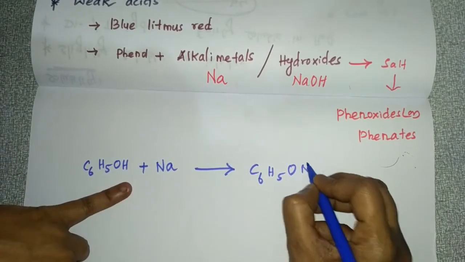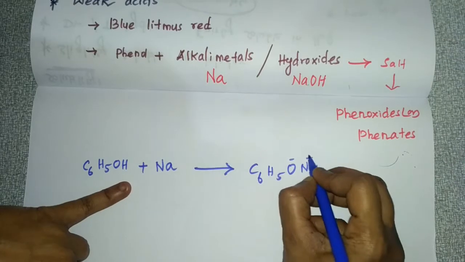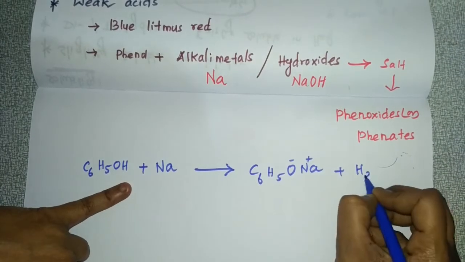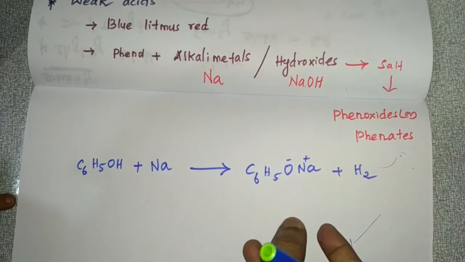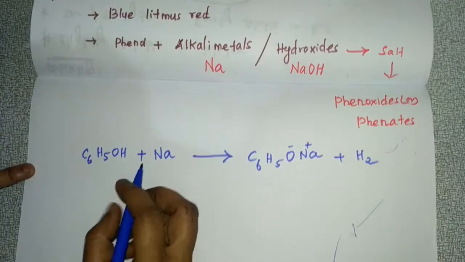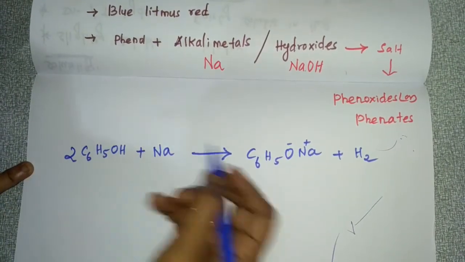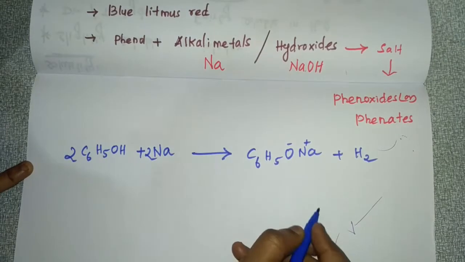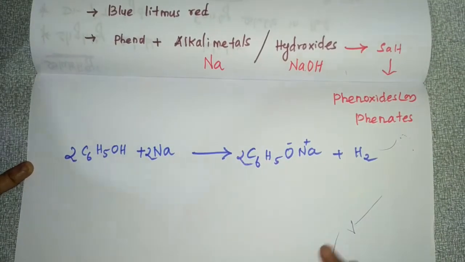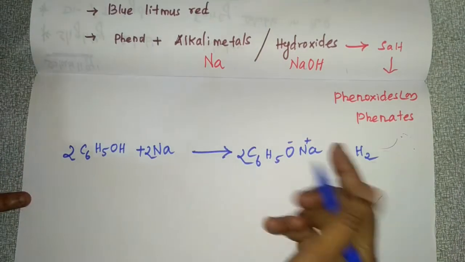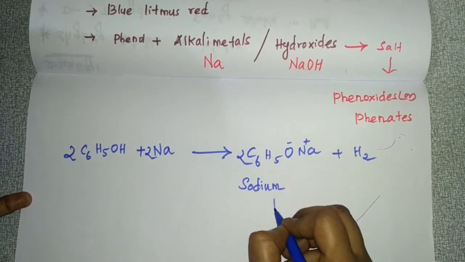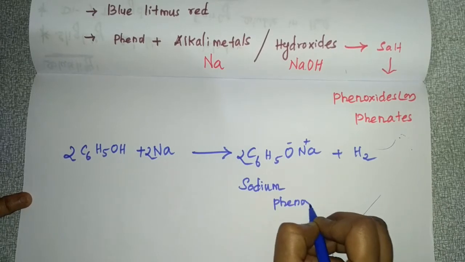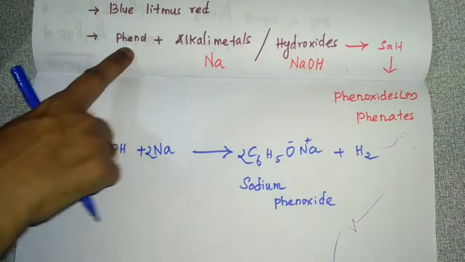C6H5O minus Na plus is formed, and hydrogen is liberated. Here you take 2 molecules of phenol and 2 sodium, and you can balance this. This is sodium phenoxide. This is the reaction example for the first one.